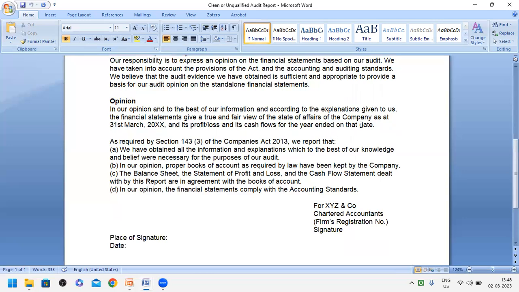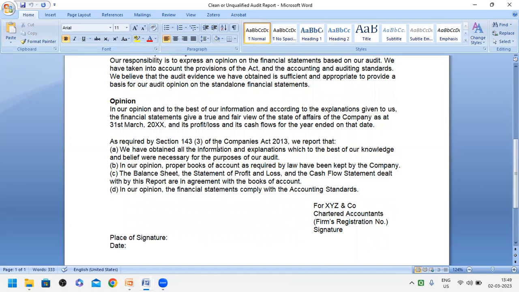So the state of affairs of the company as at 31st March, whichever year it is, that you write, and its P&L account and cash flow statement for the year ended on that date. It means he has to give his opinion about the financial statements, that the profit and loss account, cash flow statement, and balance sheet are all giving clear-cut information. They show a true and fair view of the state of affairs.